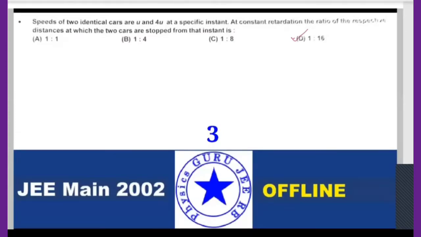So first car, let me take this is a car, first car, right? So two identical cars are there. One more car I'll be taking. Now this is one more car, right? Two cars now. So one is moving with initial velocity u and another is moving with 4u, right?